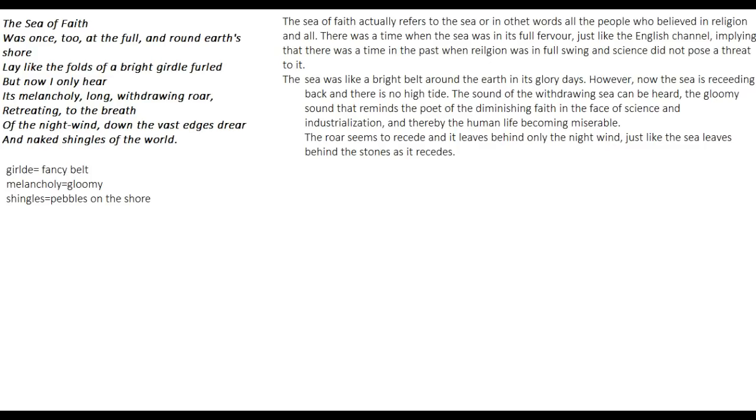The roar seems to recede and it leaves behind only the night wind, just like the sea leaves behind the stones as it recedes. Okay, so it only leaves behind darkness, ignorance and nakedness. So this is what is implied in the poem, that as we are losing faith, we are only becoming naked, ignorant, and we are only living in a world of darkness. Okay, so I hope everything is making sense to you. You'll be able to write it well in your answers if you understood it well.